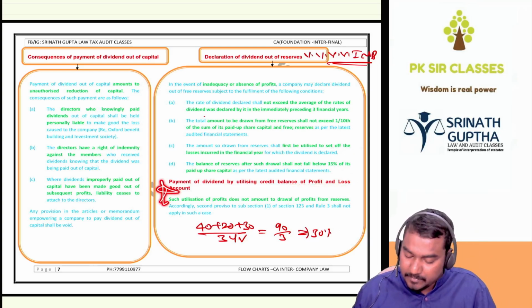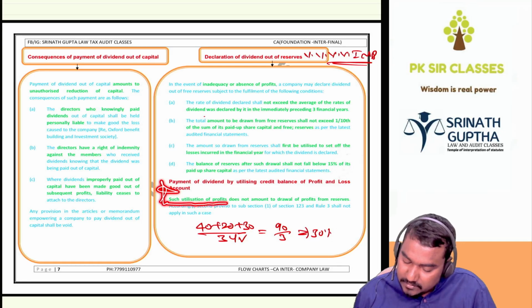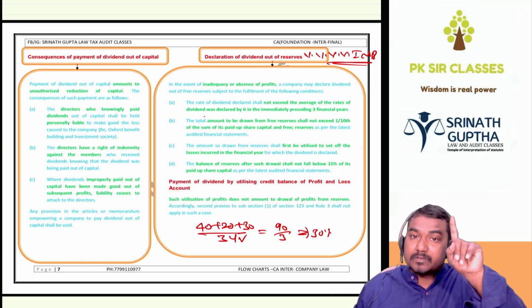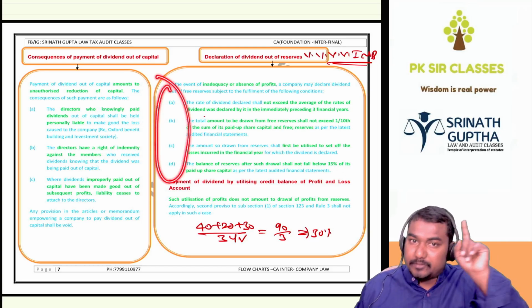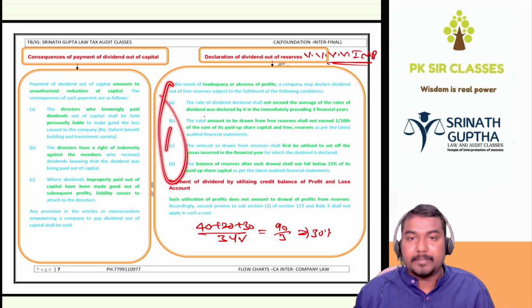ये भी exam में आया बेटा. Such utilization of the profits does not amount to withdrawal from the reserves. If you are withdrawing from reserves, these conditions should be satisfied. If you are withdrawing from the P&L account, these conditions need not be satisfied.